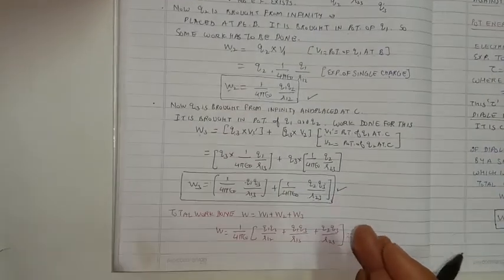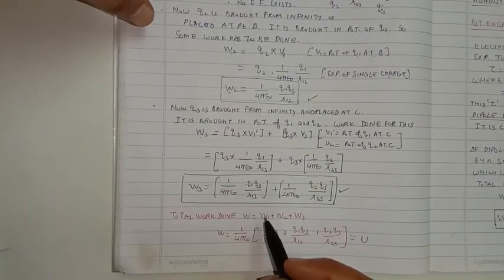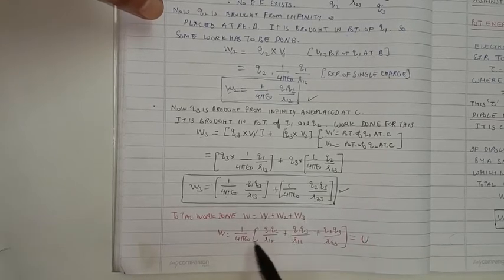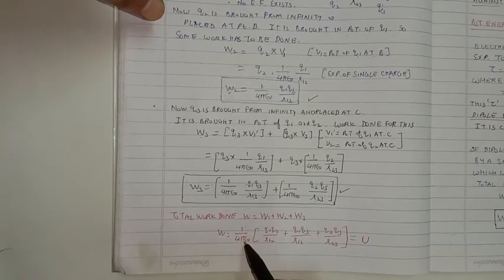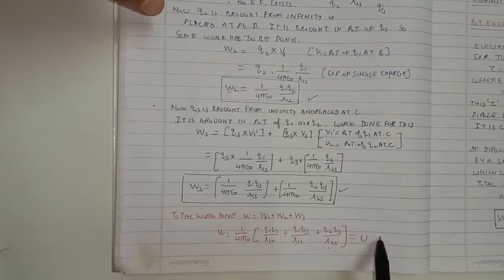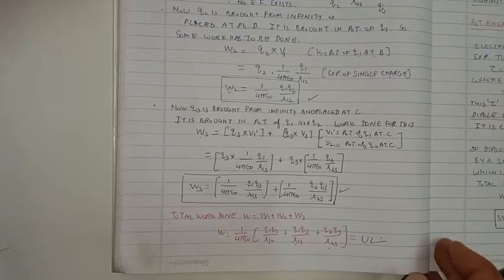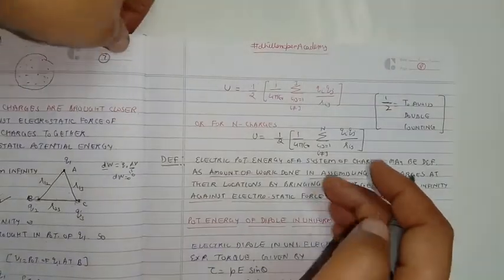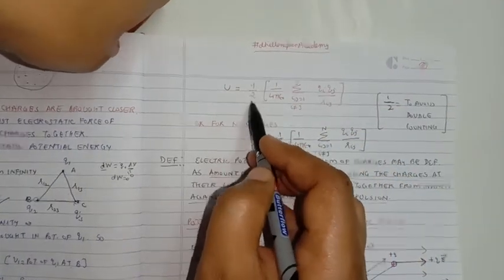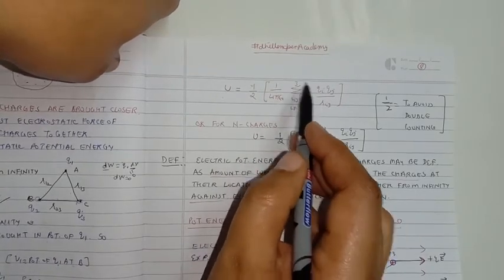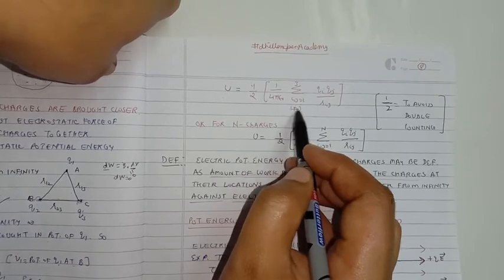So total work done, which will give us the total electric potential energy of the system of these three charges, will be W1 plus W2 plus W3, which will be 1 over 4 pi epsilon naught, taking it common, Q1 Q2 over R12 plus Q1 Q3 over R13 plus Q2 Q3 over R23, which will be labeled as U. We can rewrite the equation in the summation form as U equal to half 1 over 4 pi epsilon naught summation i, j going from 1 to 3, because there are three charges, with i not equal to j,